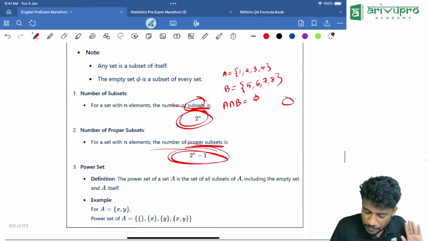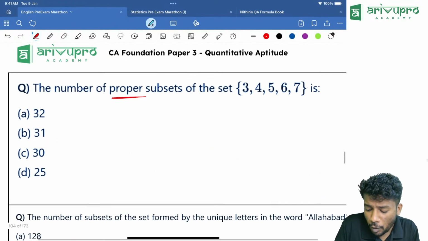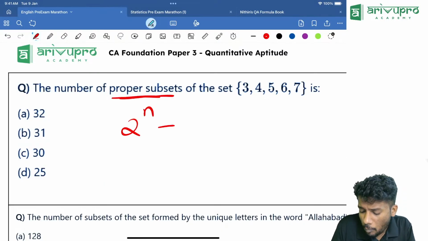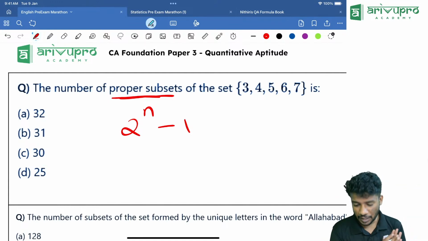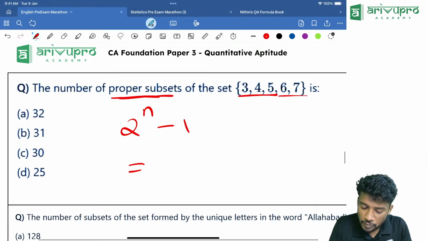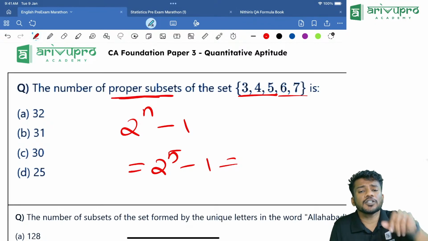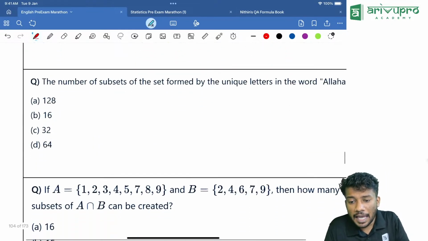Then look at the question. Number of proper subsets. What is the formula for the number of proper subsets? 2 raised to n minus 1. Keep it in mind. Proper means we should take away 1. How many elements are there? 5 elements are there. So 2 raised to 5 minus 1 is equal to how much? 32 minus 1, that is 31. Option B is our answer.